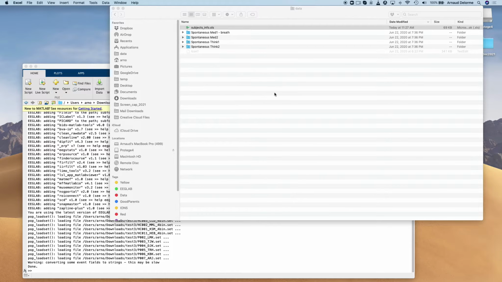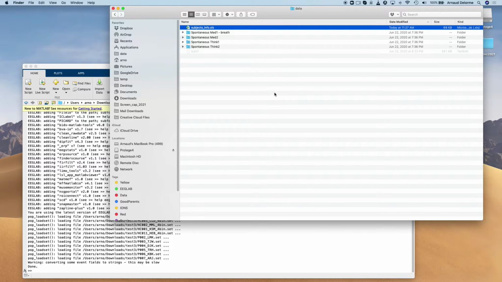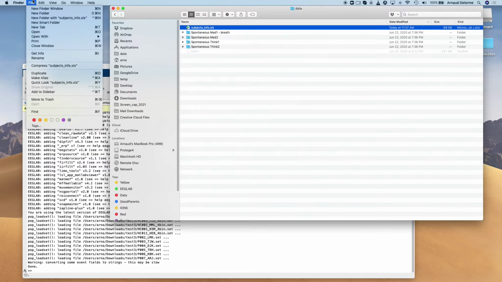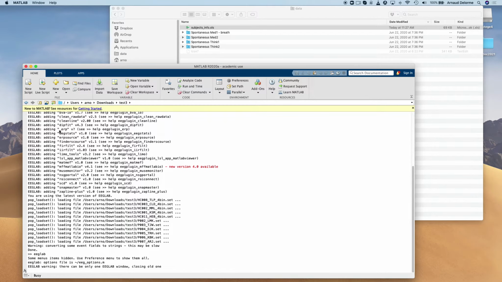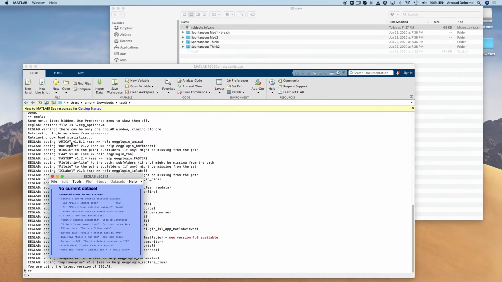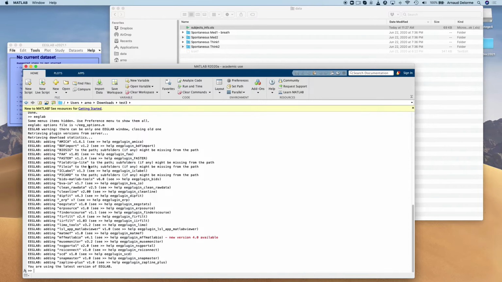To export data, what I usually do is write a script. Here we have 98 subjects, so that's a lot of subjects. If we export them using the GUI, the graphical interface of EEGLAB, it would take a long time. So we're going to write a script, and there are actually free example scripts, BIDS example 1, 2, and 3.